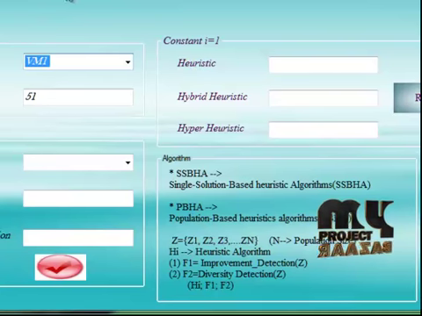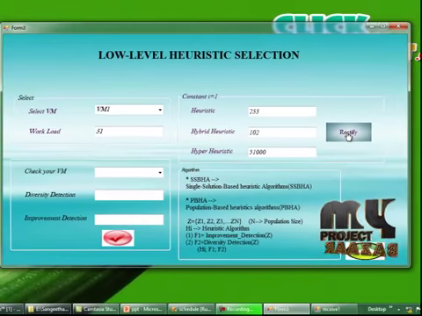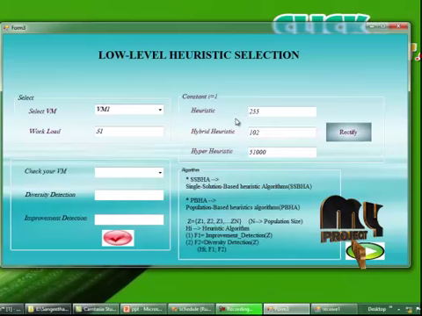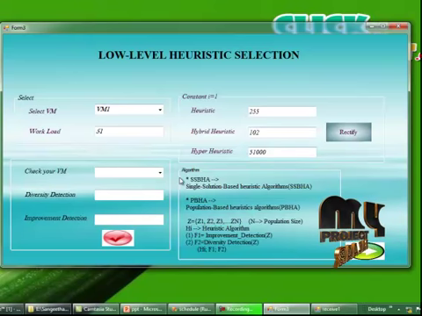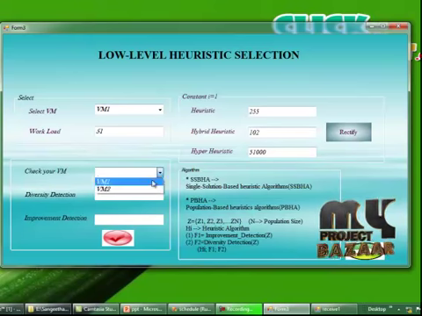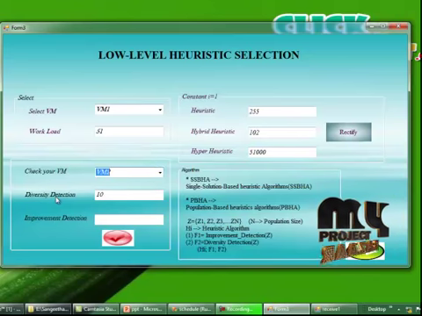So we need the low level heuristic selection path for VM1. By clicking this button, the heuristic selection will be processed here. That is heuristic 255, hybrid and hyper-heuristic will be displayed in the text boxes. Then I am going to select VM2 from the text box. So the diversity detection, that is 10, will be displayed in the text box too.